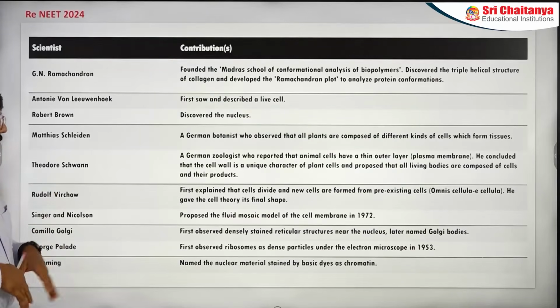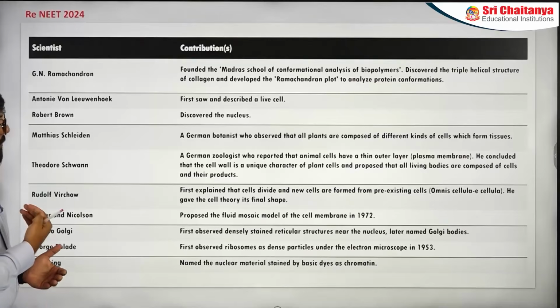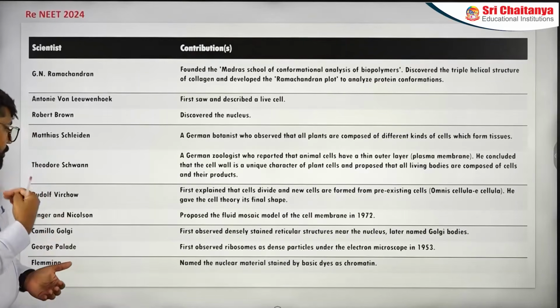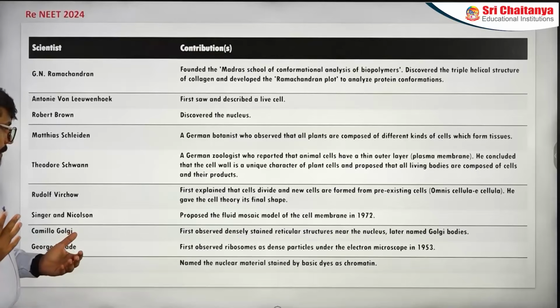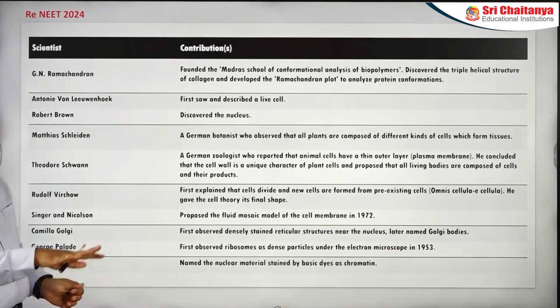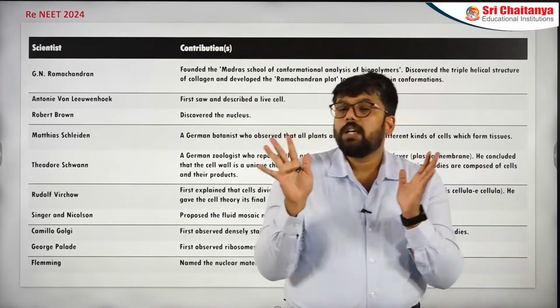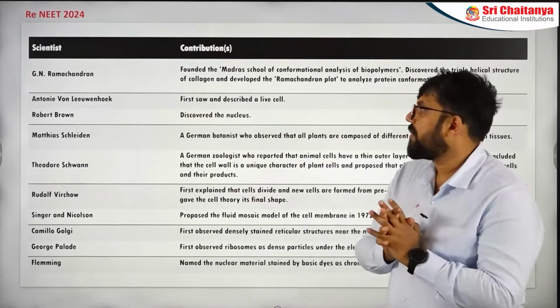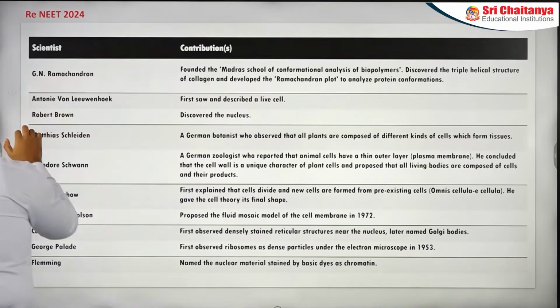We have Singer and Nicolson, who gave the fluid mosaic model or quasi-fluid nature of the plasma membrane. Then you have Camillo Golgi and George Palade, who worked on Golgi bodies and talked about the ribosomes. That's why ribosomes are also called Palade particles. And towards the end, the nucleus, you will find Fleming, who talks about the chromatin section, and the term chromatin is coined by him. Just look at the table, revision done. Next one.